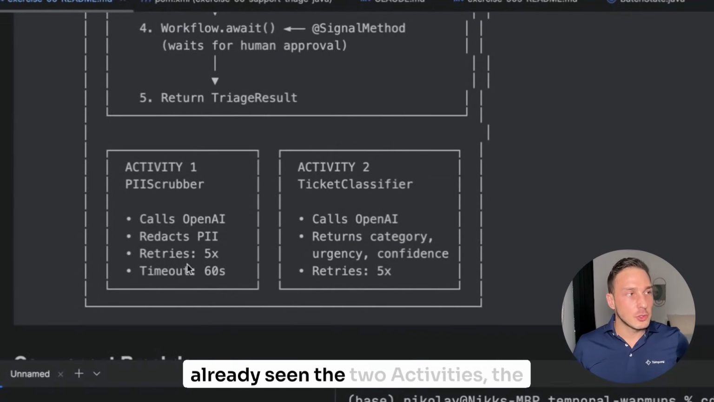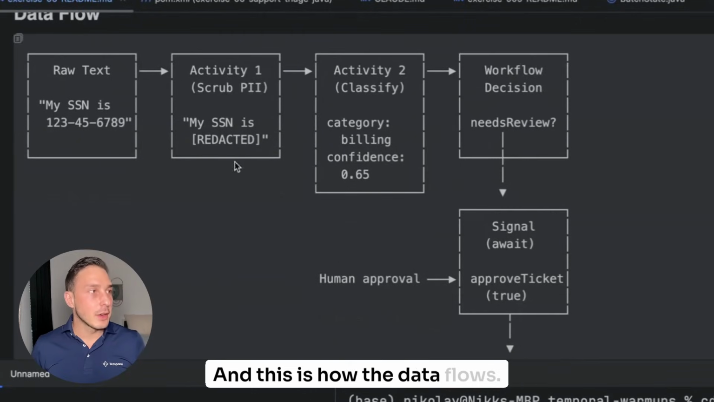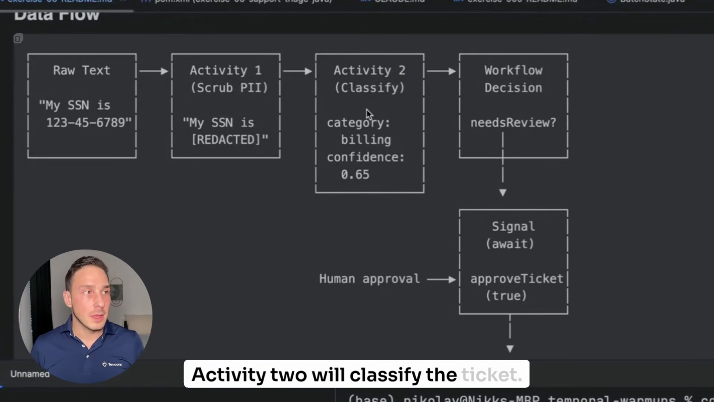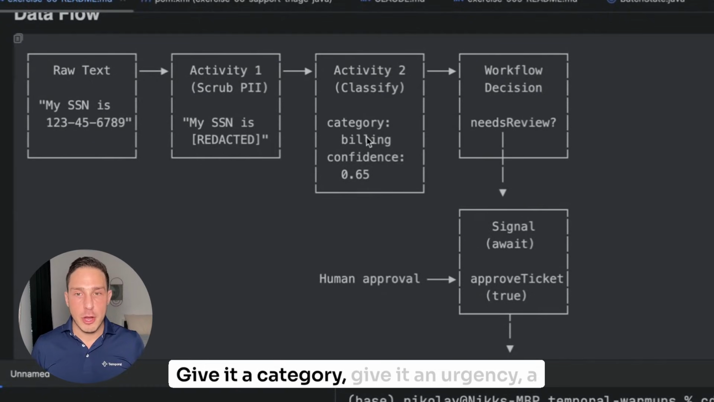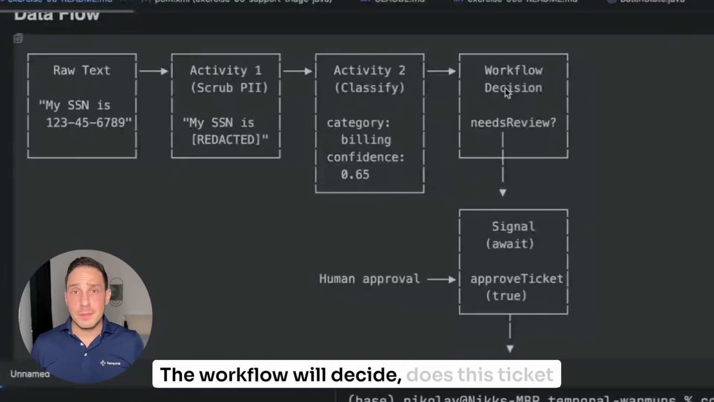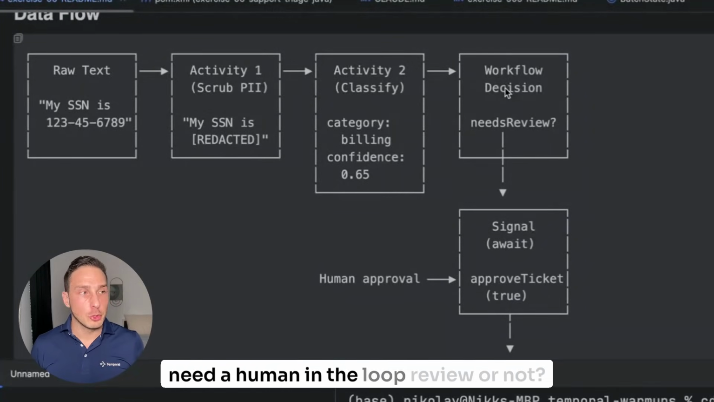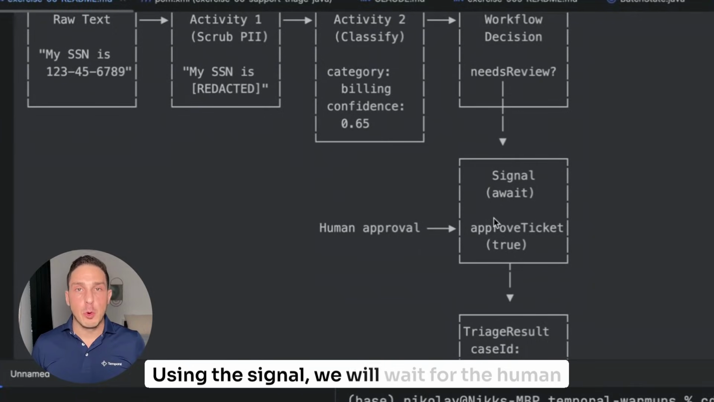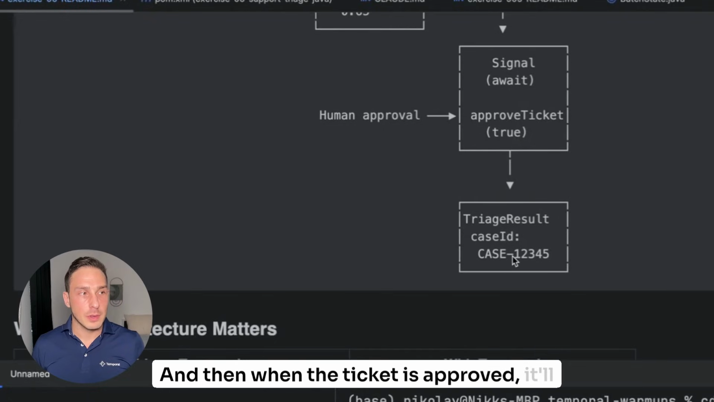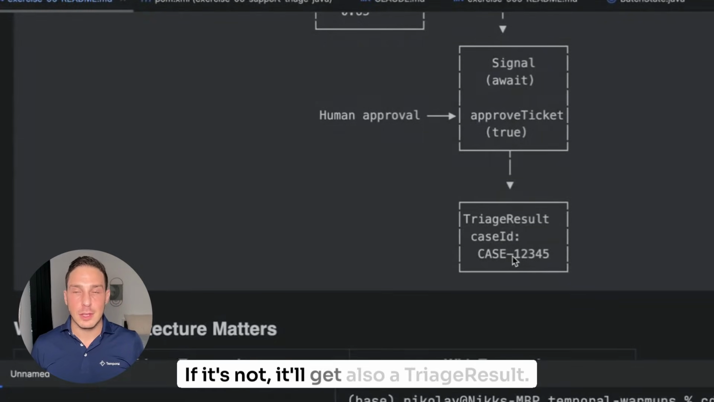You've already seen the two activities, the PII scrubber and the ticket classifier, and this is how the data flows. We get the raw text, such as PII. Activity 1 will scrub the PII. This is using AI. Activity 2 will classify the ticket, give it a category, give it an urgency, a confidence, all using AI. The workflow will decide, does this ticket need a human in the loop review or not? Using the signal, we will wait for the human approval if it's required. And then when the ticket is approved, it'll get a triage result. If it's not, it'll also get a triage result.